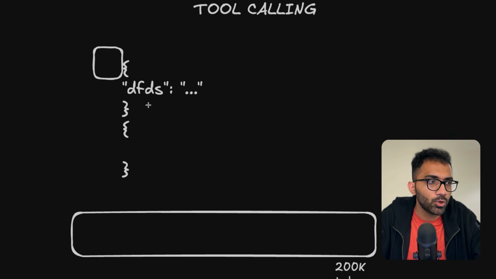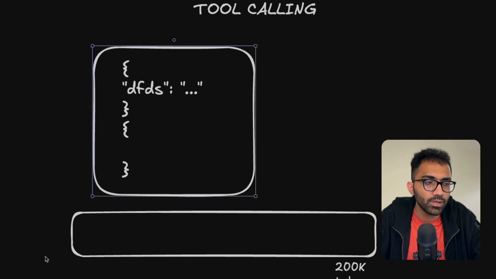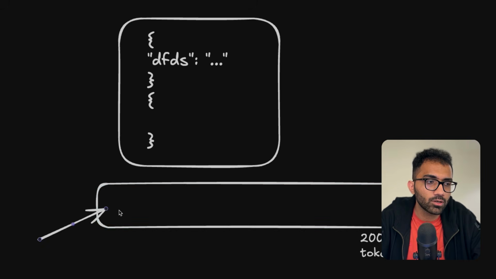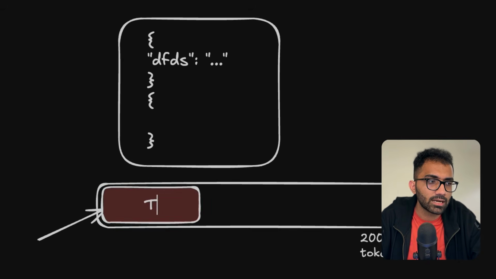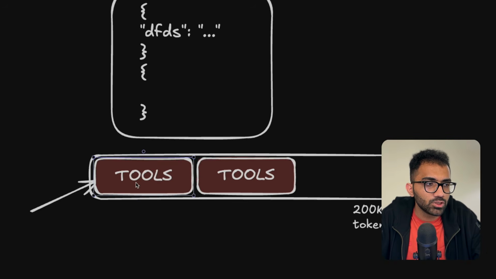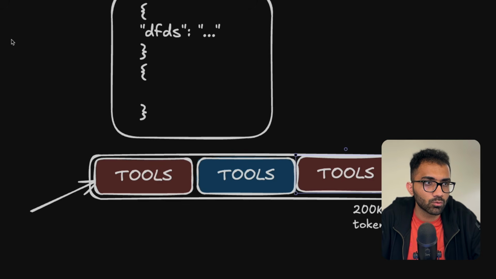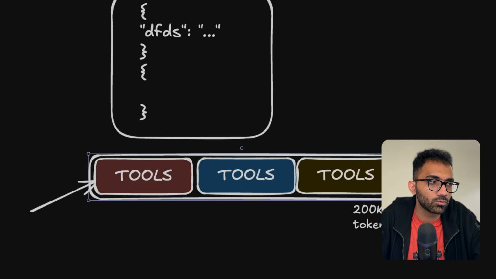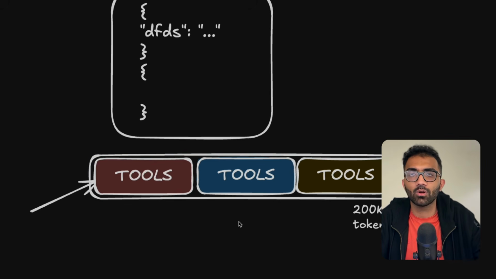And every single tool call that an AI makes, the signature of that tool call has to be in the tokens itself as well, right? So this part, for example, could be just tools. This is Gmail tools, this is, let's say, Slack tools, and if you have a third service over here, you would realize that your AI is basically useless after three tools' information, because you have just filled the whole context window.